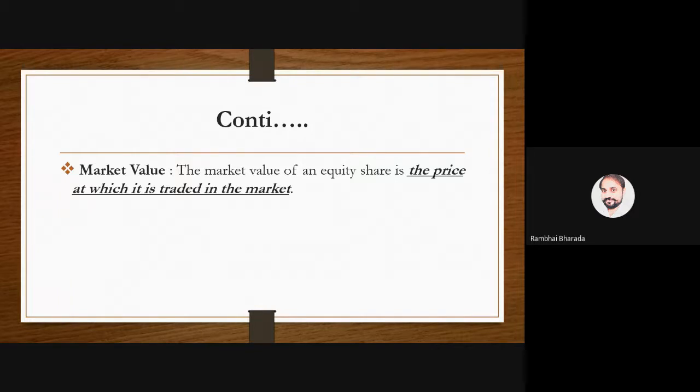Okay, so four values: face value, a value that is stated in the memorandum; issue value, a value at which the shares are offered to investors; book value, value recorded in a book; and market value, value at which the shares are traded in the market.